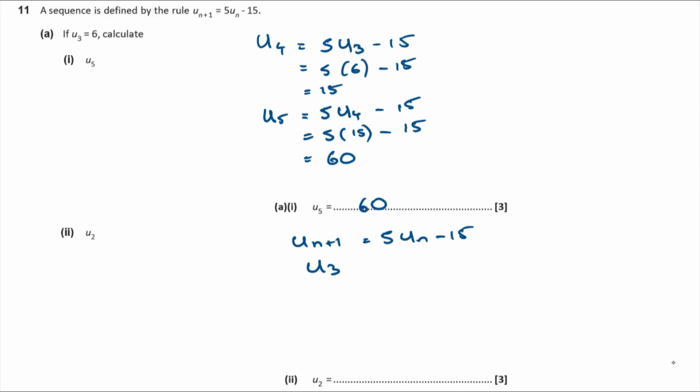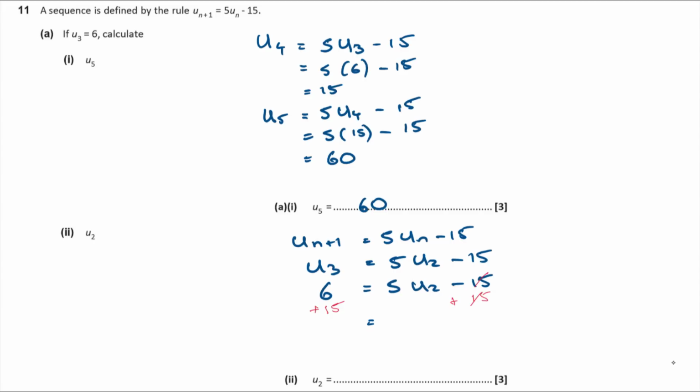So u3 is going to be 5 lots of u2 minus 15, isn't it? Now I know u3, it was given as 6. So 6 is equal to 5 lots of u2 minus 15. I'm going to have to rearrange this, make u2 the subject, so I can find out what it is. So add 15 to both sides. Just going to work as if it is a normal equation to solve.